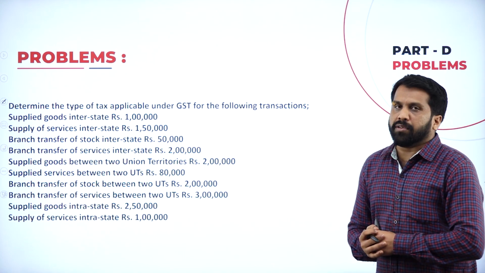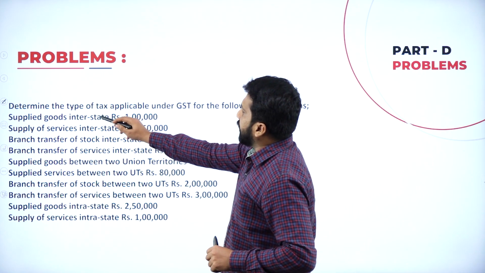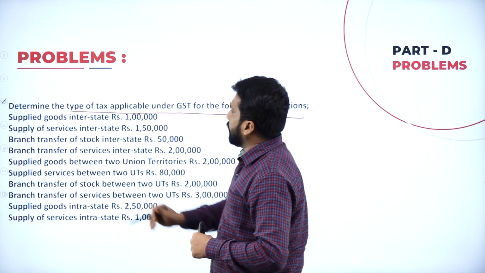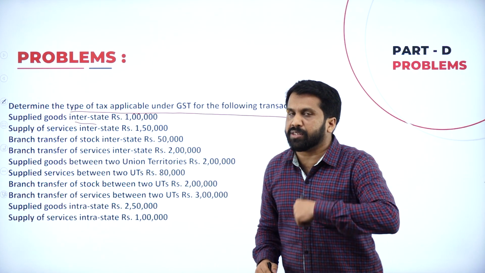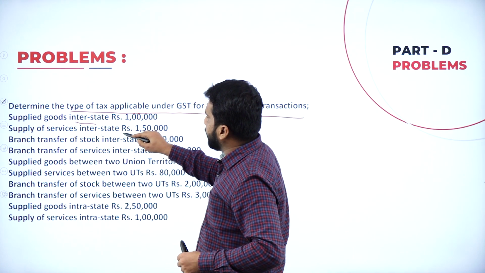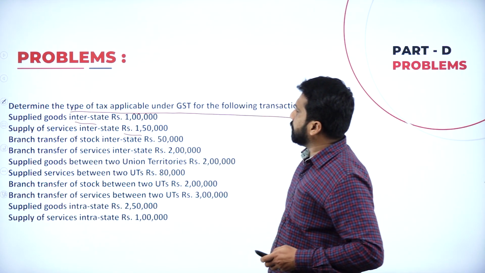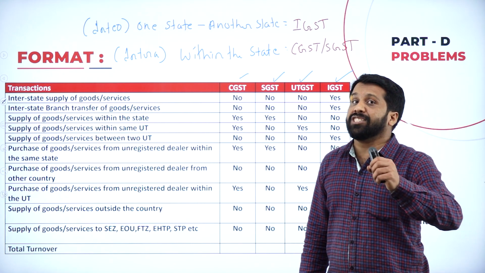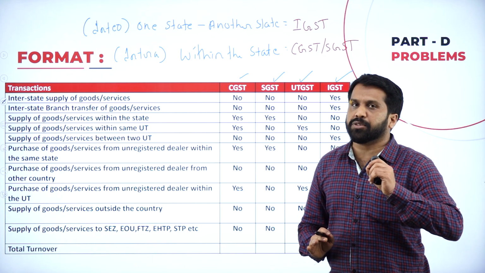So we have a problem on this. Look at the format and work out this problem. Determine the type of tax applicable under GST. Supplied goods interstate. Interstate means what? One state to another state. Supply of services interstate. Again, one state to another. In all these cases what will come? See, one state to another state, in all these cases IGST will come. Clear? I need not explain this. This is the easiest part.